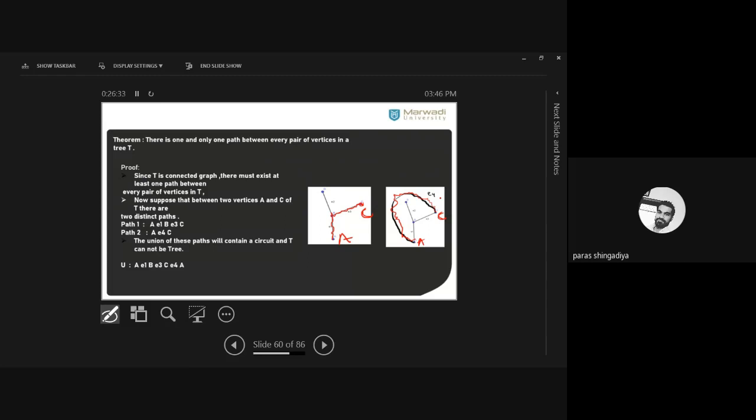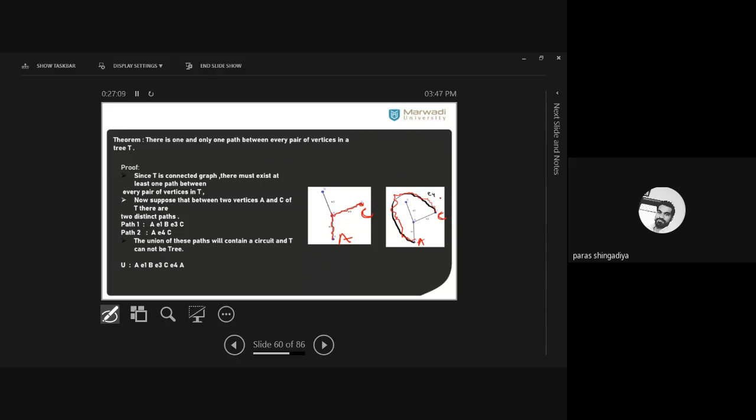And when we take the union, it forms one circuit, it creates one cycle, and that contradicts our definition of tree, and therefore our supposition is wrong. Okay, we supposed that there are two distinct paths. It is wrong. So which is correct? So there is only one path between every pair of vertices.